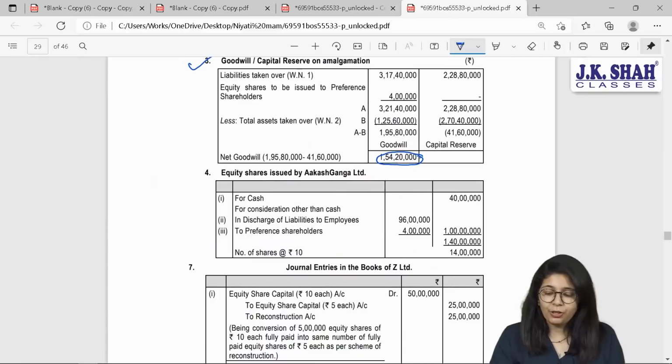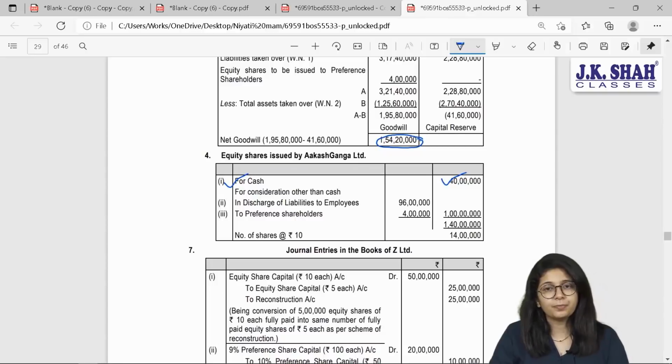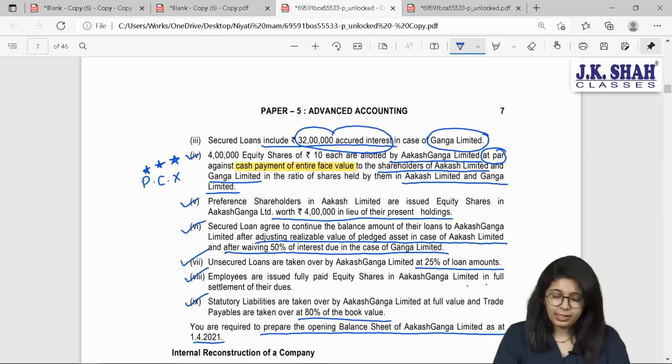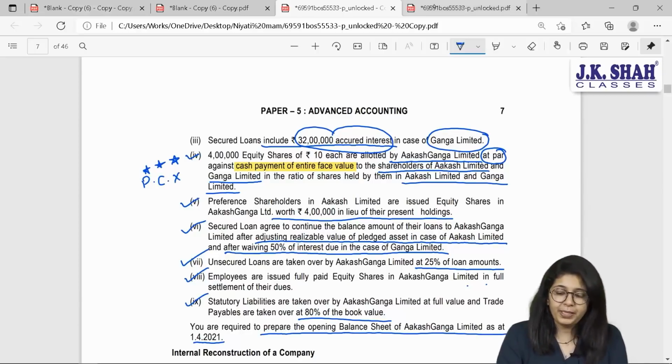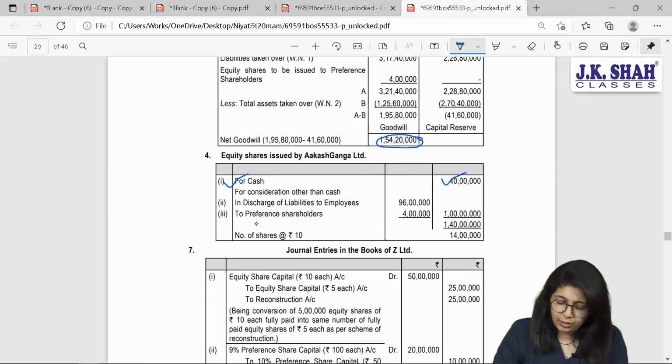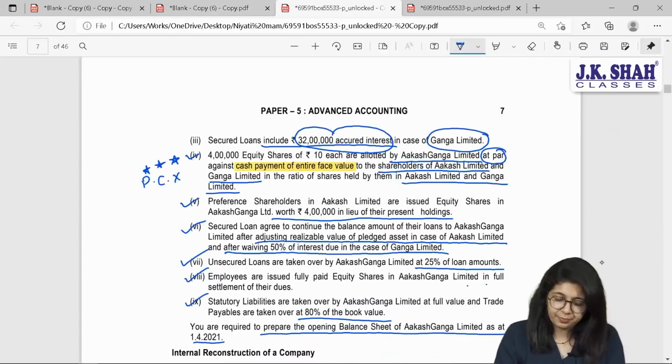So total value of equity share capital issued for cash is 40 lakh rupees. Have we issued equity shares further? Yes. In the next point, preference shares. Yes, preference shareholders were given equity shares worth rupees 4 lakhs, not 4 lakh shares, rupees 4 lakhs. So here, preference shareholders are given 4 lakh rupees. Next.